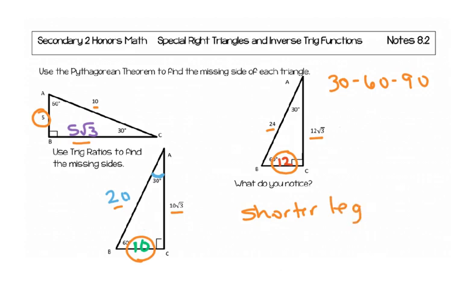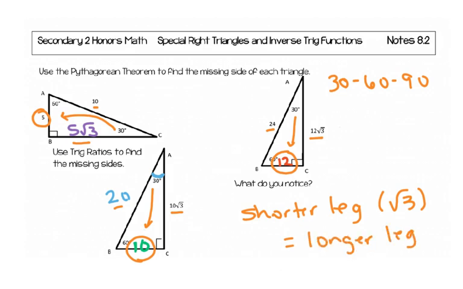which by the way, notice the shorter leg is always opposite the 30-degree angle, and that's because the shorter leg will always be opposite the smallest angle in the triangle. But if you take the shorter leg and you multiply it by square root 3, you get the longer leg. Do you notice that for each triangle? That's not a coincidence. That's actually true for every single 30, 60, 90 triangle.